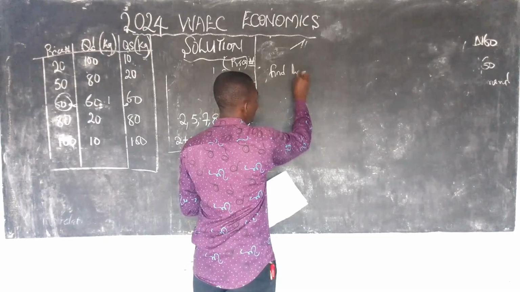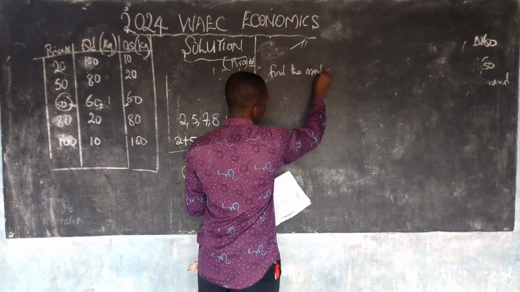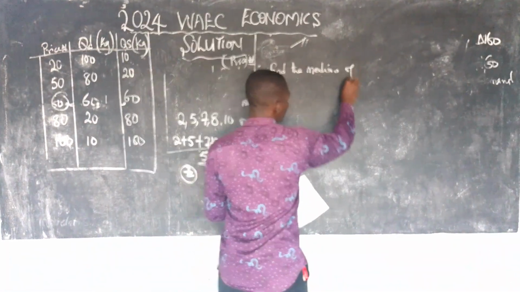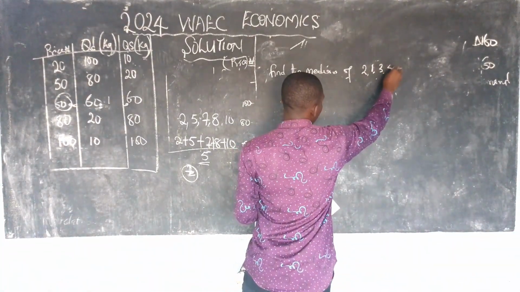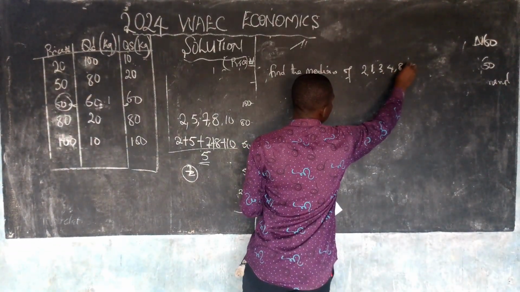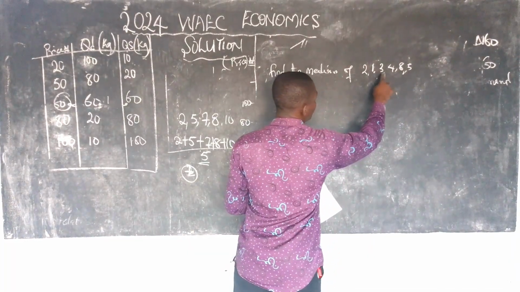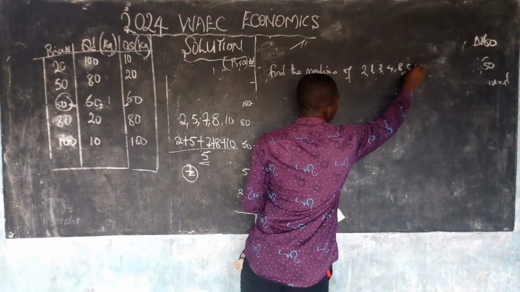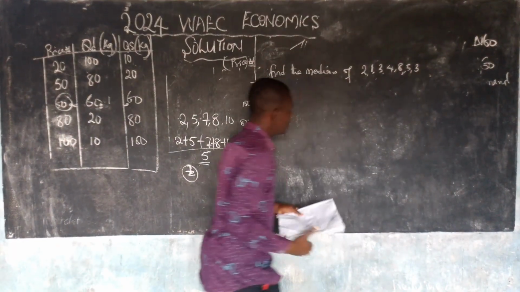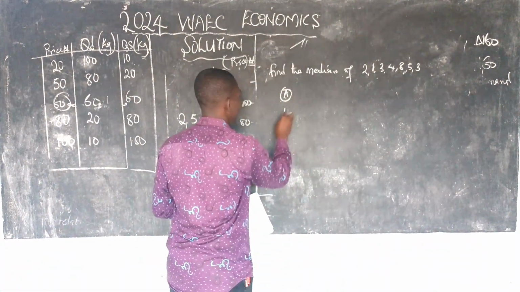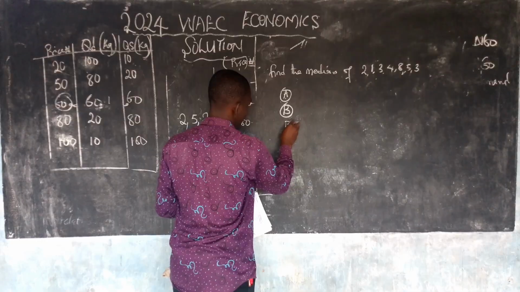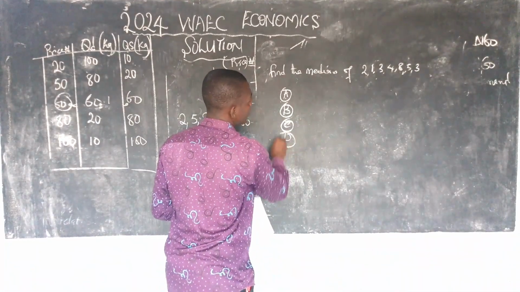Find the median of 2, 1, 3, 4, 8, 5, 3. They say A is 2.